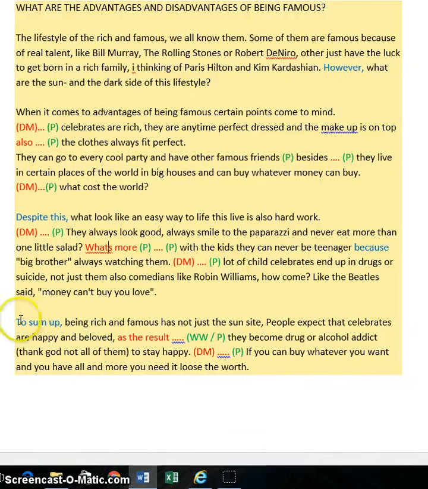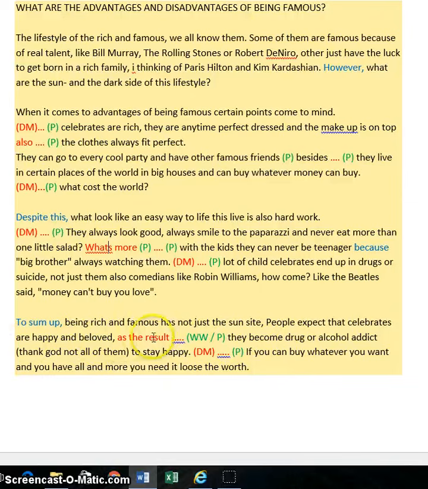Very good. To sum up, so now the reader knows, obviously I can tell there's nothing left here, so this is your paragraph to conclude the essay, but even if I didn't know that, when you say to sum up, you are telling your reader that this is the end, this is the last paragraph of the essay. Thank you. To sum up, being rich and famous has not just the sun side. People expect that celebrities are happy and beloved. As the result, they become drug or alcohol addict.